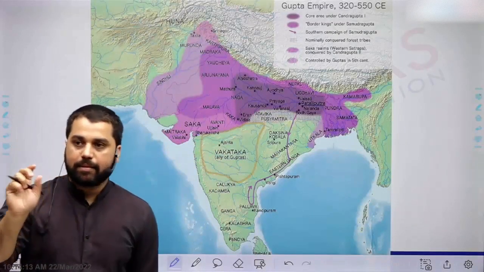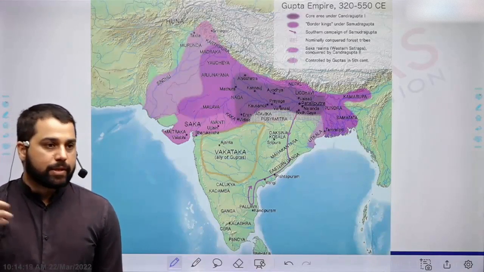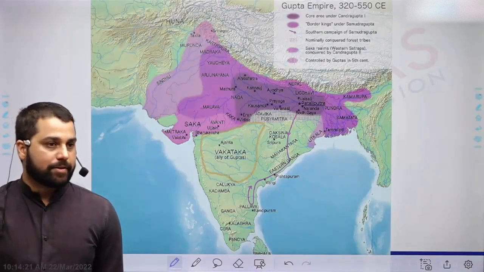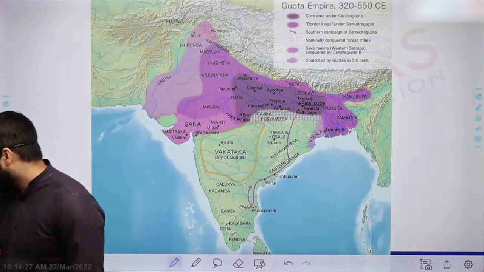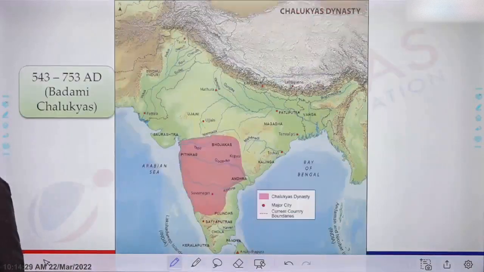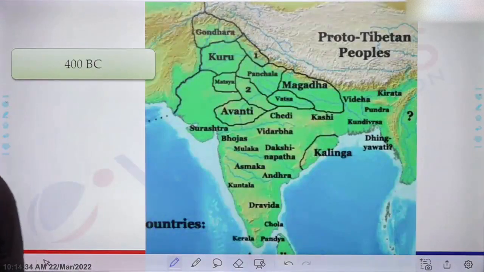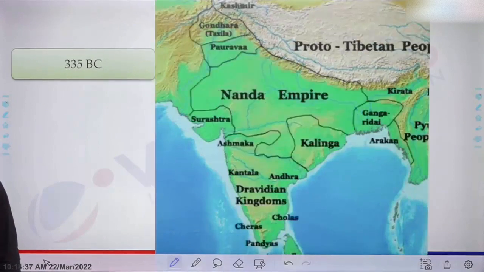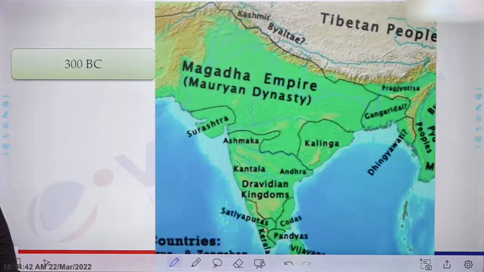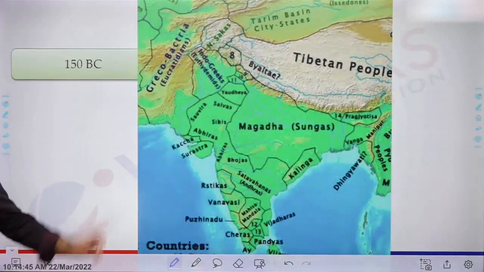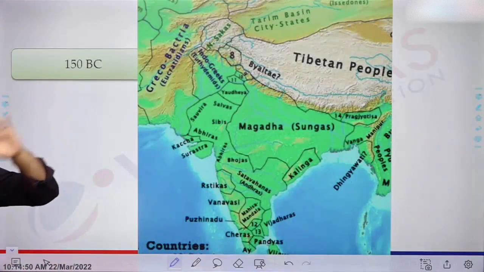There is a very good source I was able to find: an amateur historian who has compiled maps of political history from ancient and medieval times. I will get all these maps uploaded today itself, if you are interested. These maps will tell you how things developed in different time periods, so you can correlate what is happening in different parts of the country.